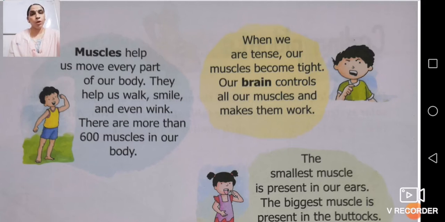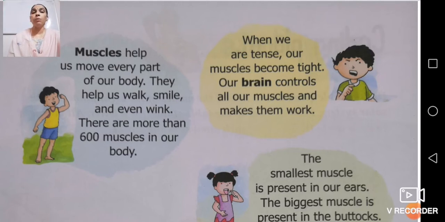Now what is important? Just read it here. Muscles help us to move every part of our body. They help us walk, smile and even wink. Whatever we want to do, we can do only with the help of muscles.